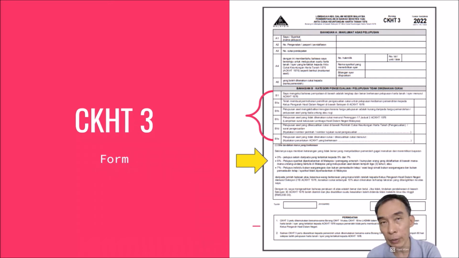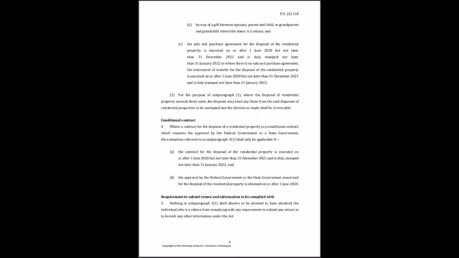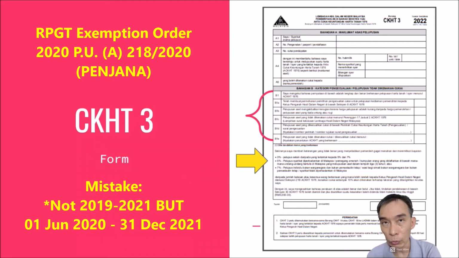For example, during the last few years, 2019, 2020, 21, the COVID impact on real estate, there was an exemption order given for 3 units of private residential home being sold during this period.